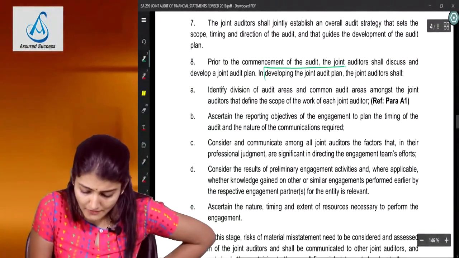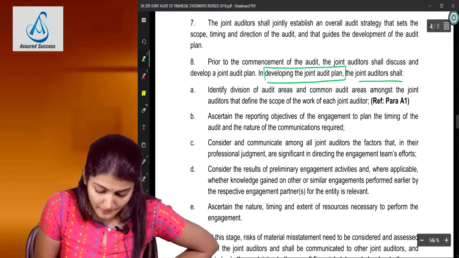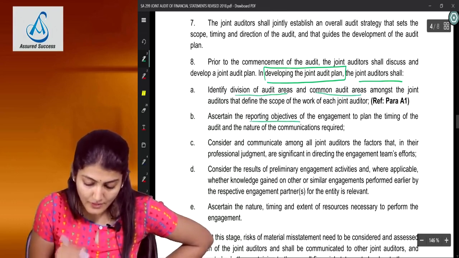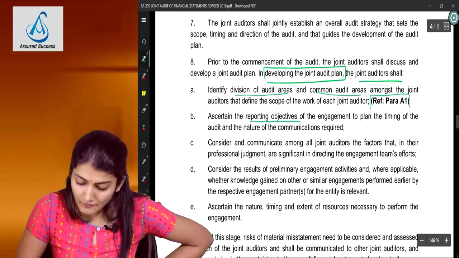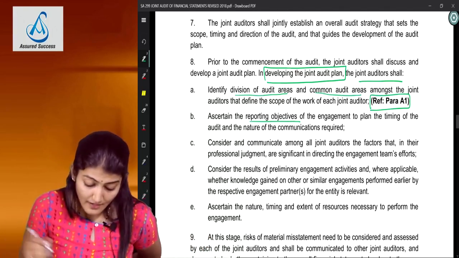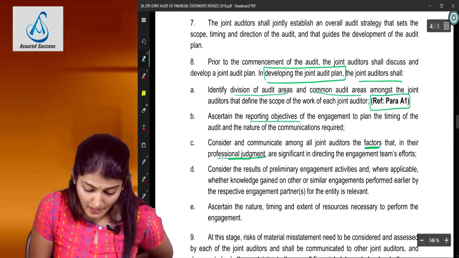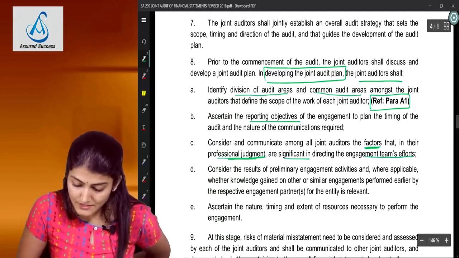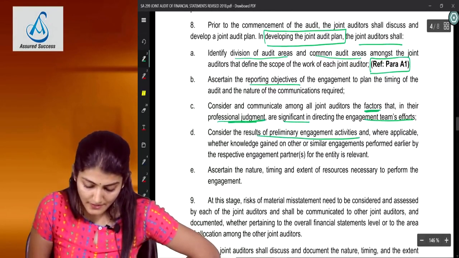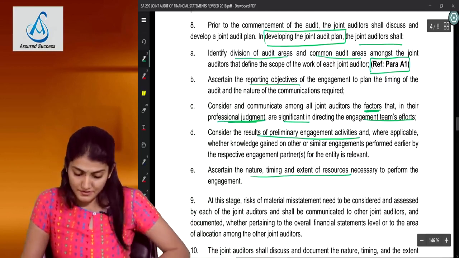In developing the joint audit plan, the joint auditor shall identify division of audit areas and common audit areas, ascertain the reporting objectives, and this refers to para A1, which I will take you to later. Consider and communicate among all the joint auditors the factors that in their professional judgment are significant in directing the engagement team's effort, and the results of preliminary engagement activities and the nature, timing and extent of resources required.